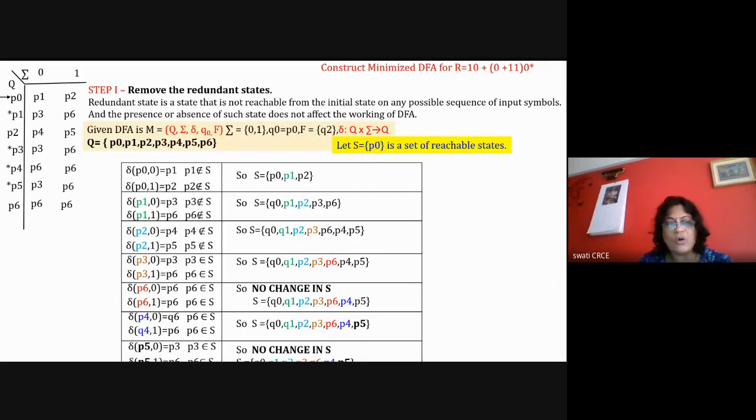Now, if you observe, all the states are there. P0 to P6, all the states are reachable. So we say that all the states are reachable. So this is the first step. We have done this in detail already. But if you're not understanding, you tell me, because I just want to give you the overview of how to solve these problems. There are 2 problems in the tutorial where you have to do this, construct and minimize DFA. So yeah, all the states are reachable.